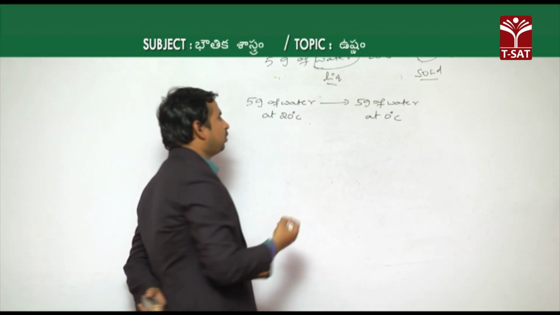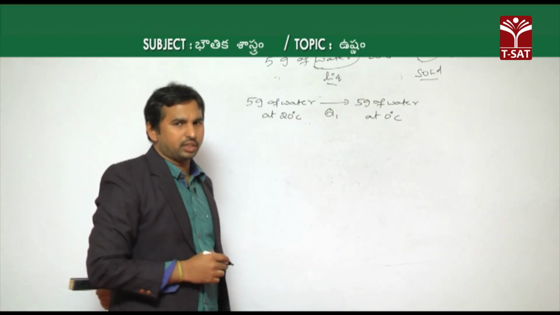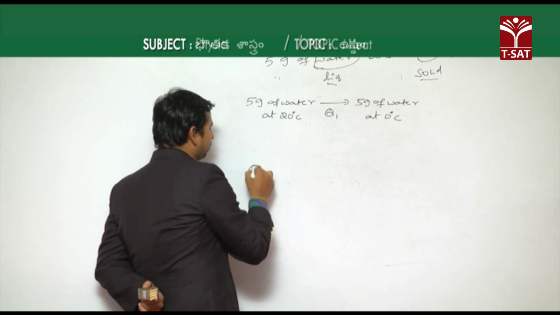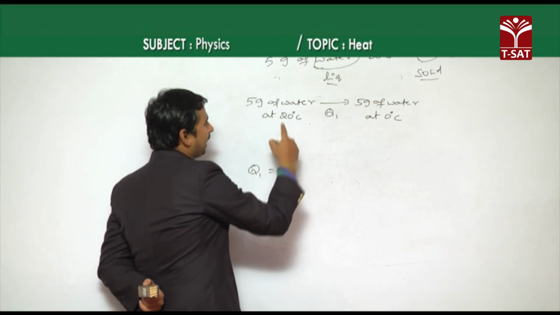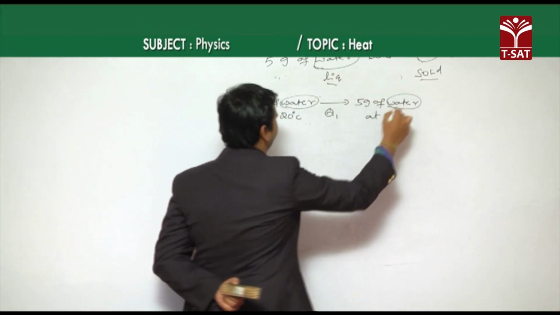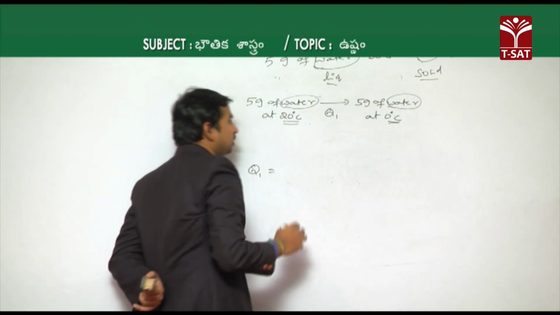Let us suppose the amount of heat energy given out during this period is Q1. Now, to find Q1, as there is no change of state here, water to water, only the temperature changes, from 20 degrees Celsius to 0 degrees Celsius.